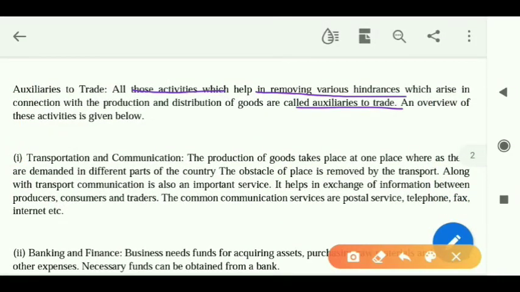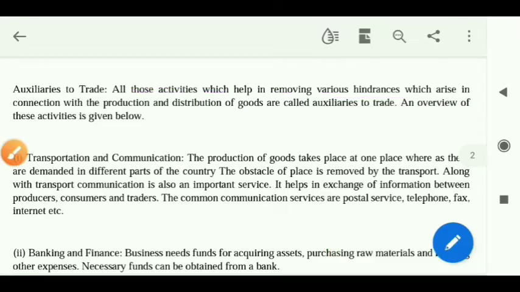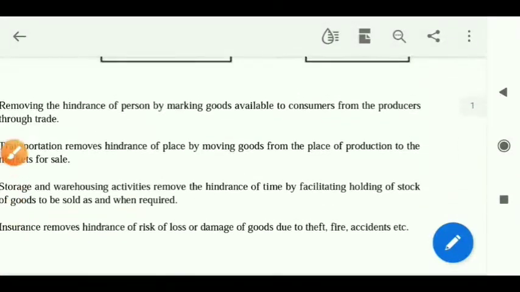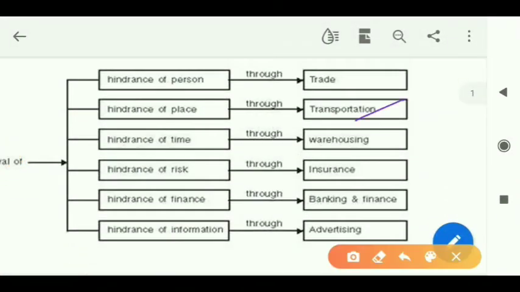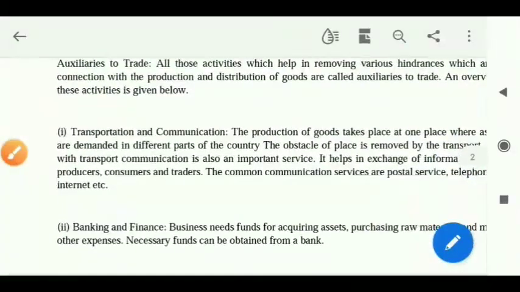What are auxiliaries to trade or aids to trade? These are those activities which help in removing hindrances. And what are those activities? We have already learned it over here. Transportation, warehousing, insurance, banking, finance and advertisement. Right? So let's see again.